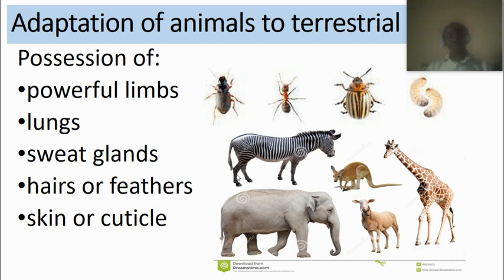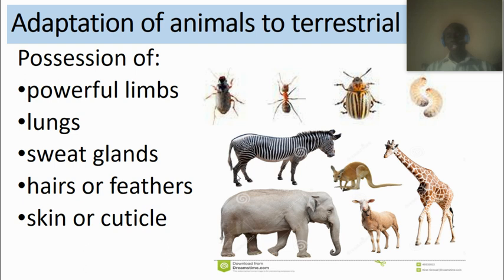We have lungs. Animals in the water don't have lungs. What they have is gills, specialized for adaptation in the water. But we that live on the land use lungs for gaseous exchange.